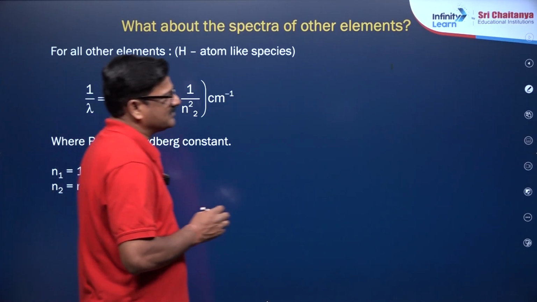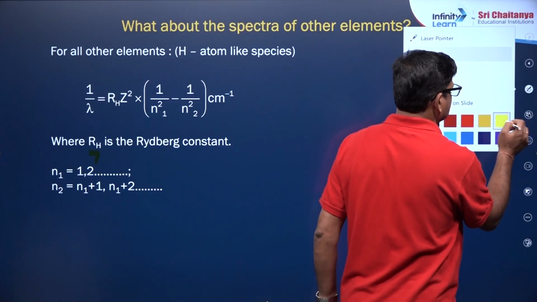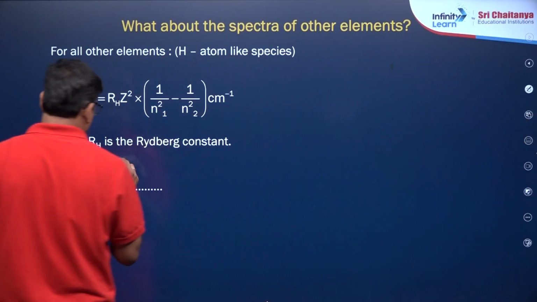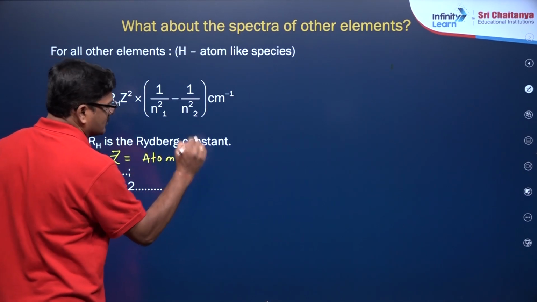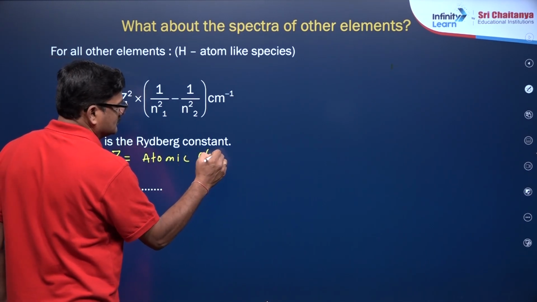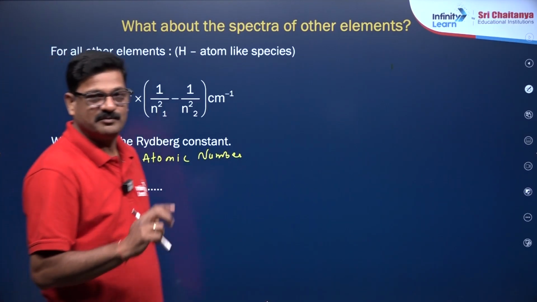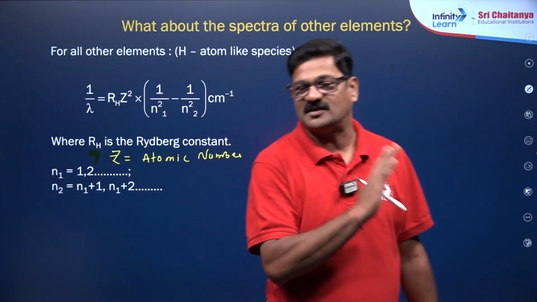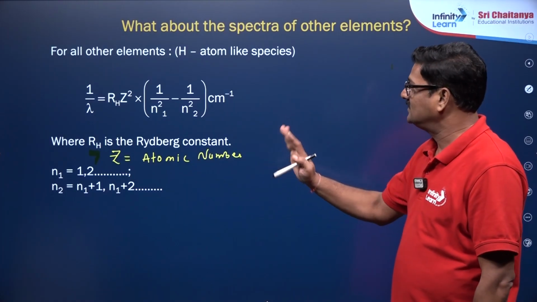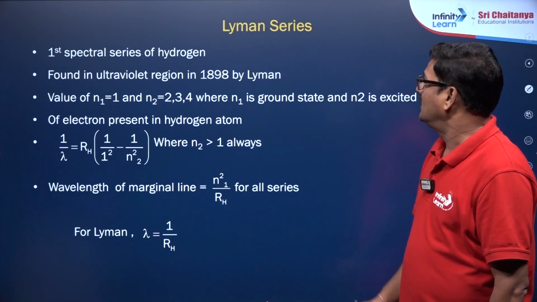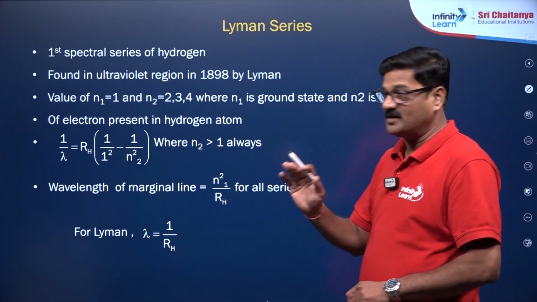So this Z atomic number, let us talk. Z is the atomic number, for hydrogen and hydrogen like species. For hydrogen, atomic number 1, helium plus atomic number 2, lithium 2 plus atomic number 3, beryllium 3 plus atomic number 4, it goes like this. And let us analyze the spectral series of the hydrogen for the Lyman series.